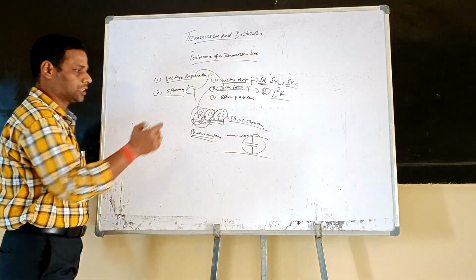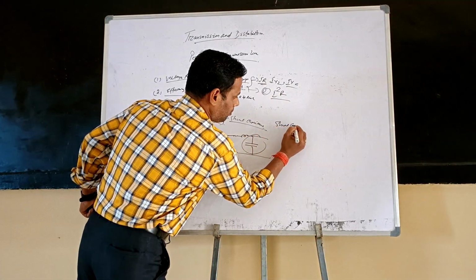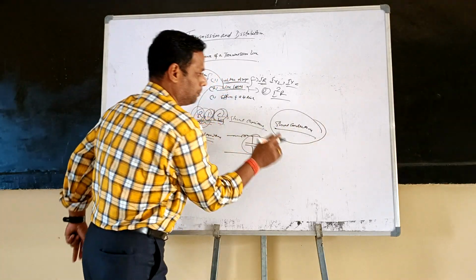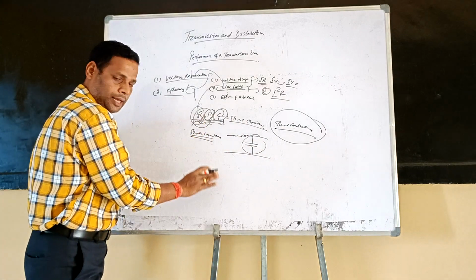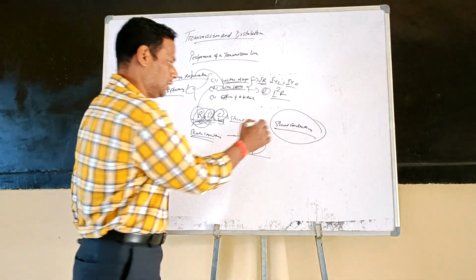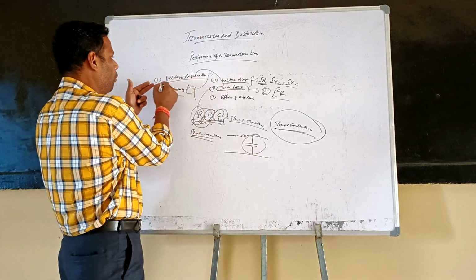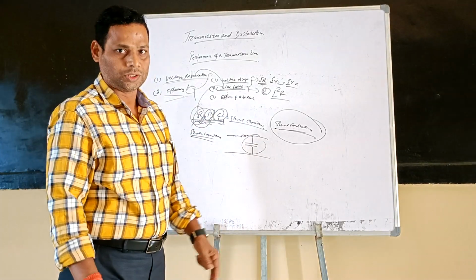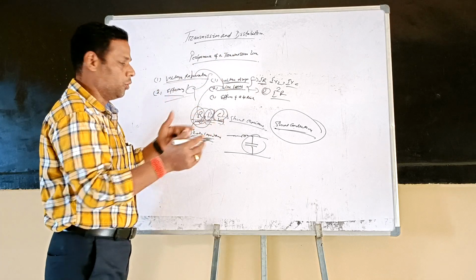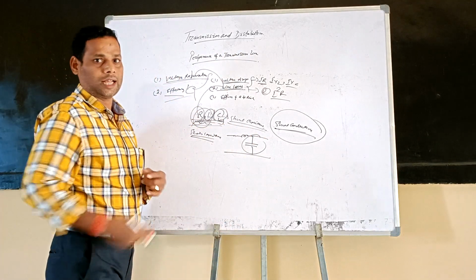Another constant in a transmission line is the shunt conductance. This shunt conductance is mainly due to the flow of leakage current at the insulator. It is generally neglected when considering the voltage regulation and efficiency of a transmission line. Therefore, when considering performance, the important factors are only the series impedance and the shunt capacitance of the transmission line.